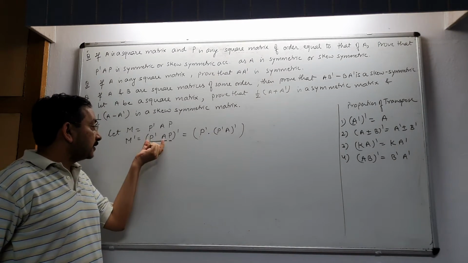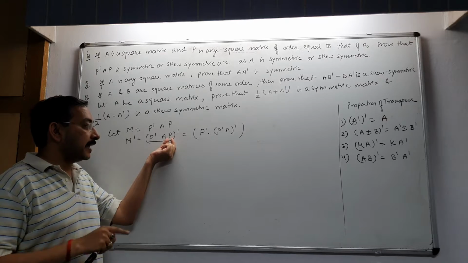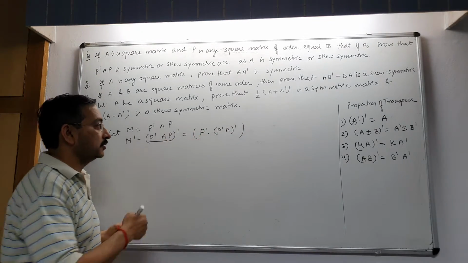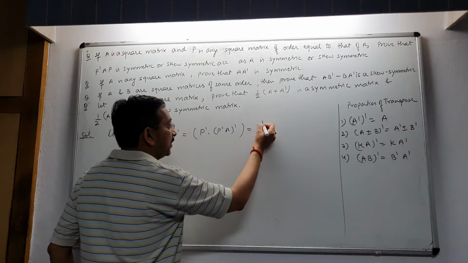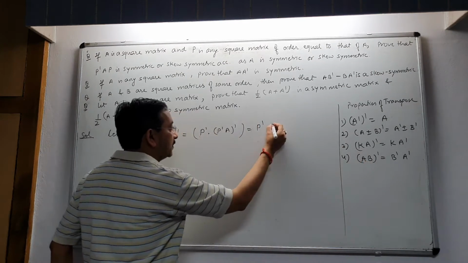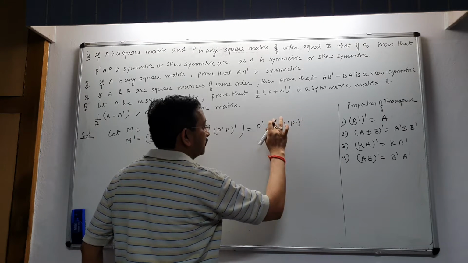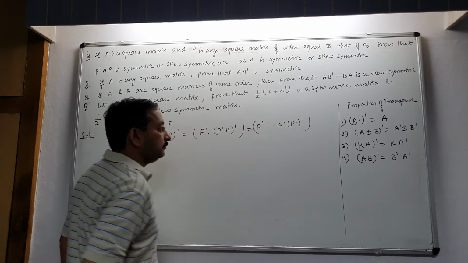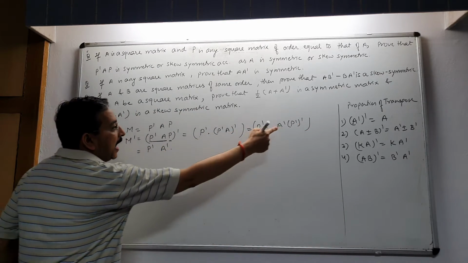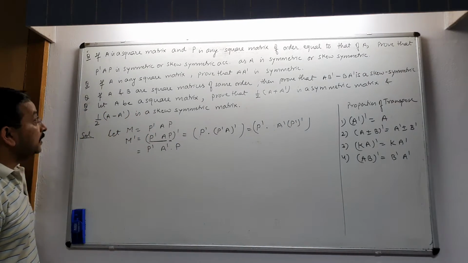In this question, consider P dash A as the first matrix and P as the second. So the second matrix transpose into the first matrix transpose, which is equal to B transpose. Apply the same formula: (A transpose) transpose is A, so we get P transpose into (P dash A) transpose, and P transpose transpose is equal to P.